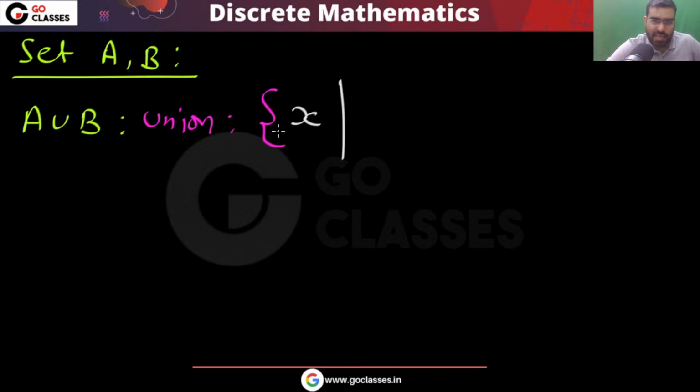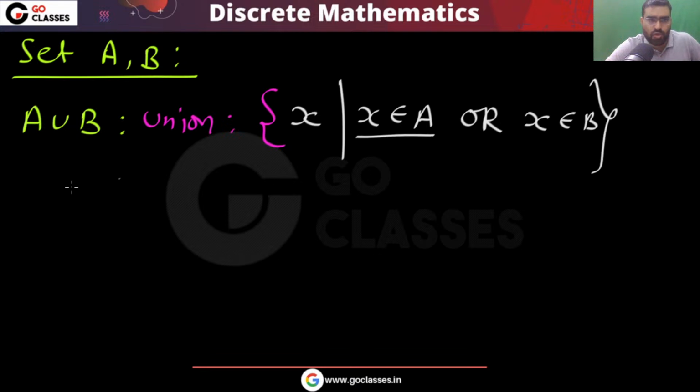You have all the elements of A comma B means you have those elements which are in A, or this element can be in B. So basically take all the elements of A, take all the elements of B, take all those elements, that will be your union.